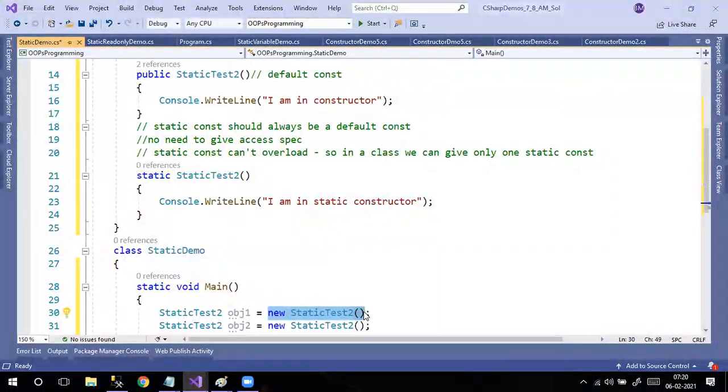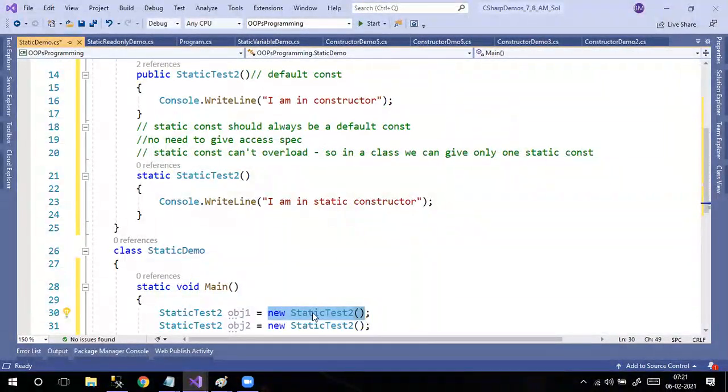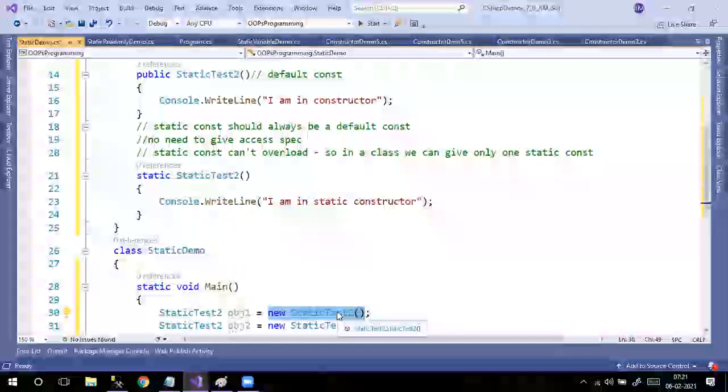Leave aside the static constructor; the basic concept of a normal constructor is that if you have a constructor in a class, it will be invoked automatically when you create an instance, right?